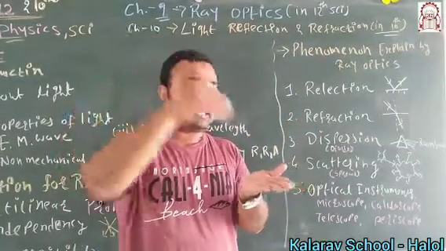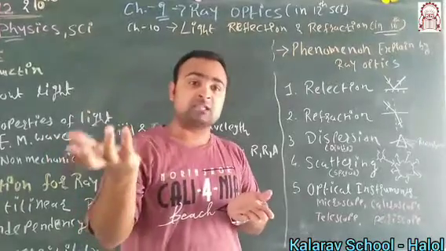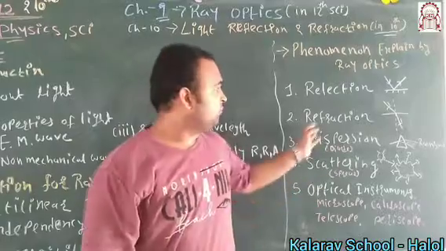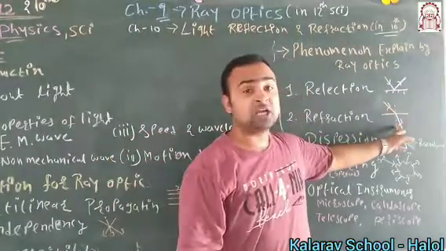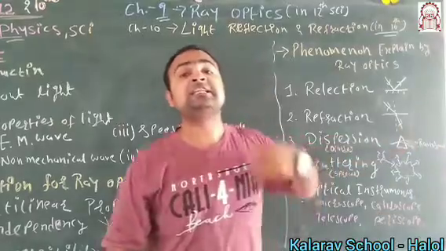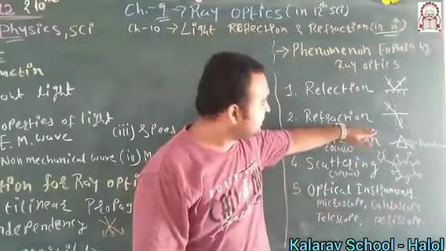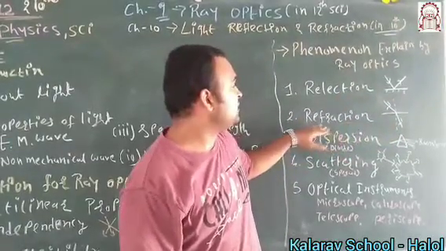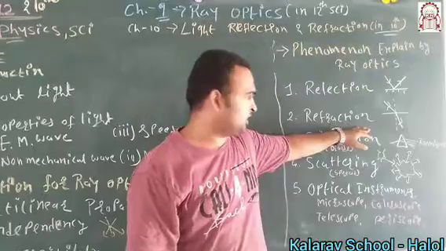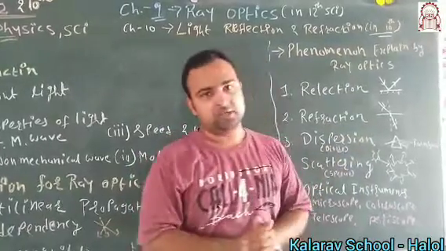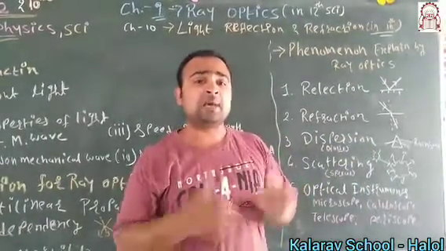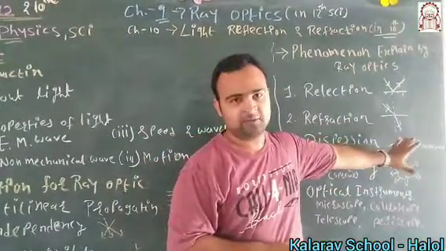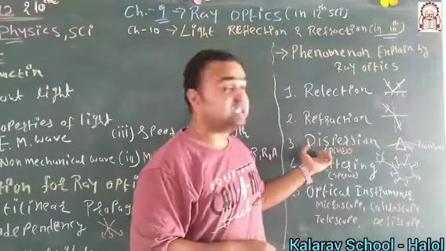Whenever light is incident from one transparent medium to another transparent medium, at that time it goes from one medium to the other, but somewhat changes its direction. We will understand why it changes direction in the next topic. So this phenomenon is called refraction. Third is called dispersion. Whenever you take a prism and make sunlight incident on it, it will divide into the 7 rainbow colors. So this phenomenon is considered dispersion.